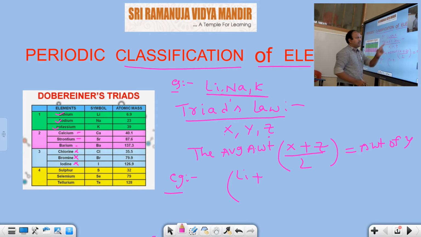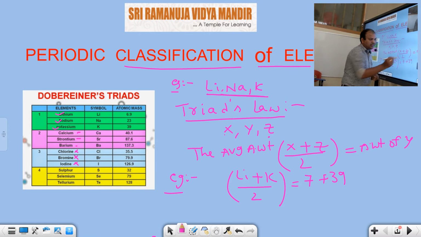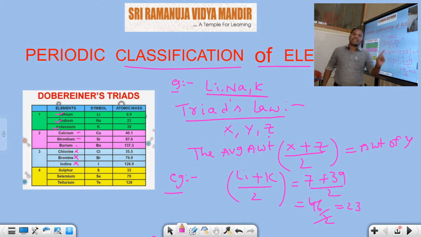Lithium. Third element, what is it? Potassium. You should observe the average here with regard to atomic weights, because Dobereiner's triads law arranged the elements with respect to atomic weights, right? Lithium atomic weight is 7. Potassium atomic weight is 39. So 7 plus 39 is 46, divided by 2, that means 23. 23 is the atomic weight of which element in the periodic table? That is the atomic weight of sodium.